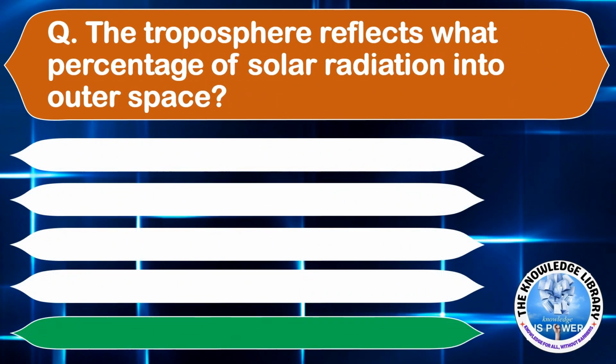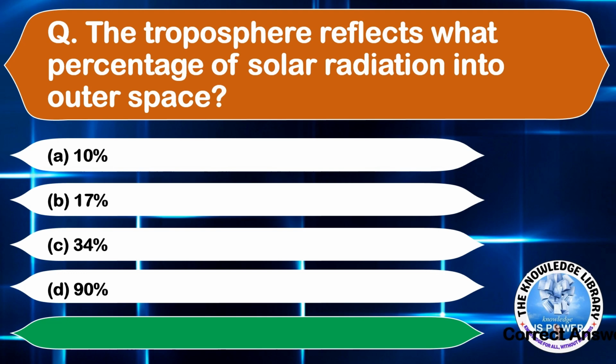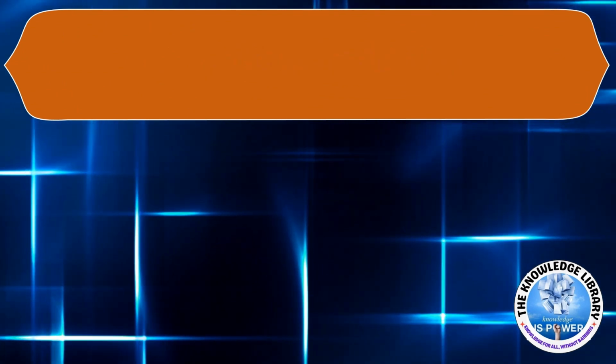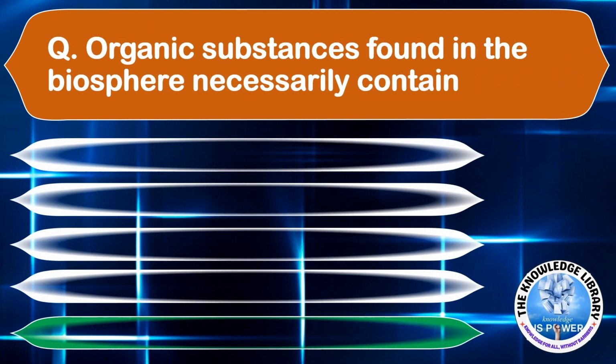The troposphere reflects what percentage of solar radiation into outer space? Option A, 10%. Option B, 17%. Option C, 34%. And option D, 90%. The correct answer is option C, 34%. Moving on to the next question.